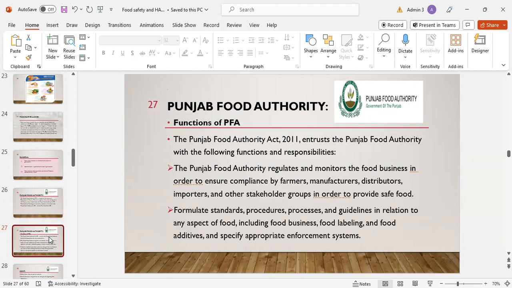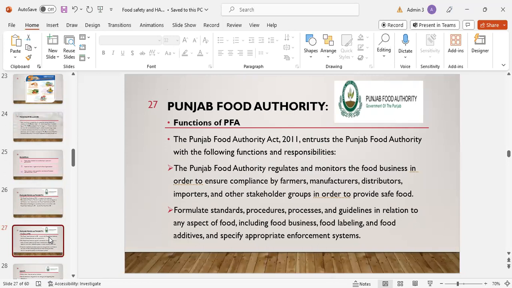Functions of Punjab Food Authority. The Punjab Food Authority Act 2011 entrusts the Punjab Food Authority with the following functions and responsibilities. First, it regulates and monitors the food business in order to ensure compliance by farmers, manufacturers, distributors, importers, and other stakeholder groups in order to provide safe food.